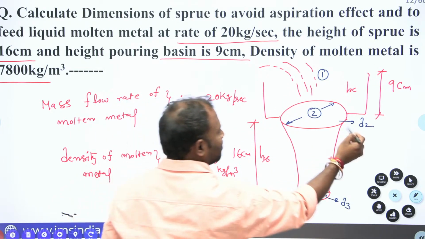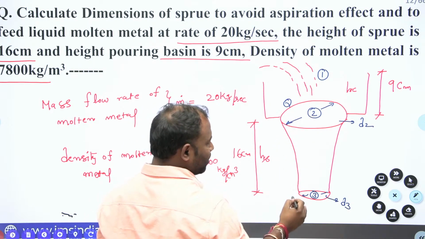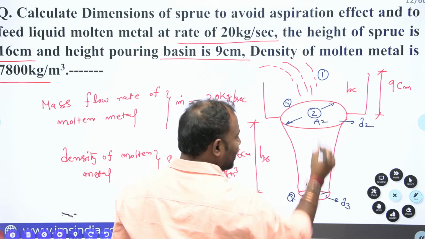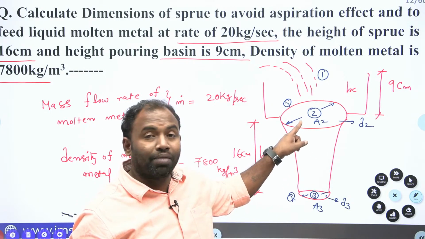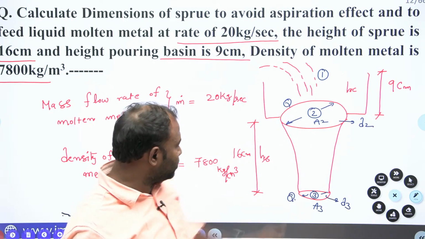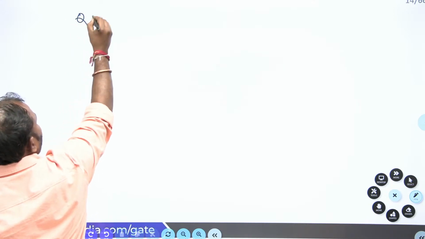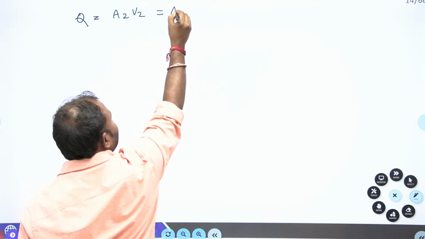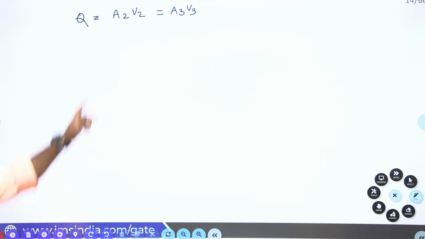Now from here what am I supposed to select? Now Q is constant at section 1 and also section 2. Suppose this is area 2 and this is area 3. So area 2 is the top of the sprue area. A3 is the bottom of the sprue area. Right. Now Q is equal to A2 into V2, which is equal to A3 into V3. Yes guys. Now we are supposed to find out A2.